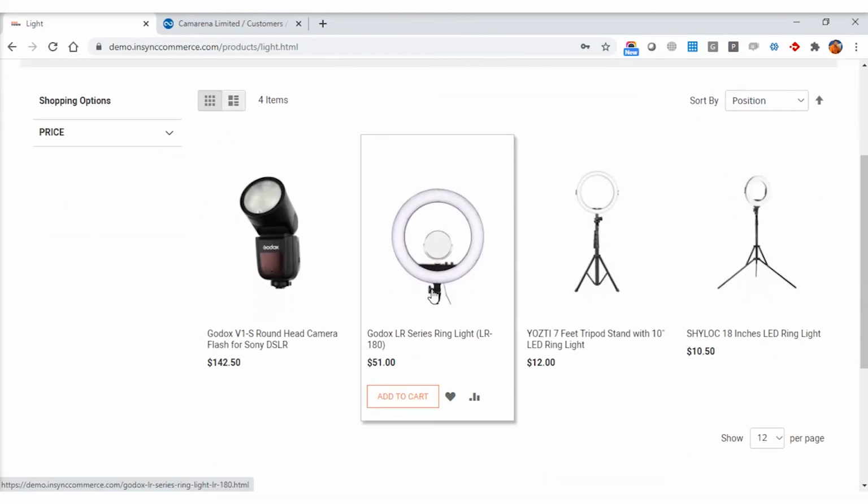So in this way, category discount can be applied to B2B customers, and these pricing rules can be created in a similar way in the InSync Commerce Admin Panel.